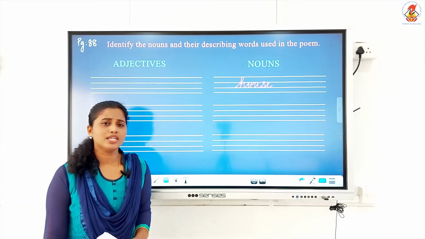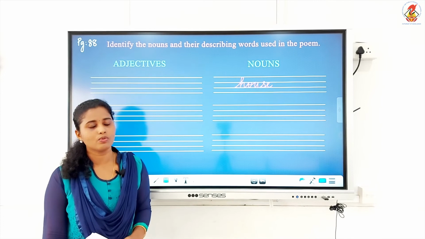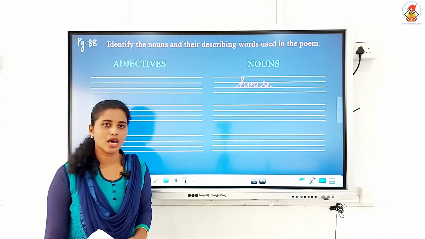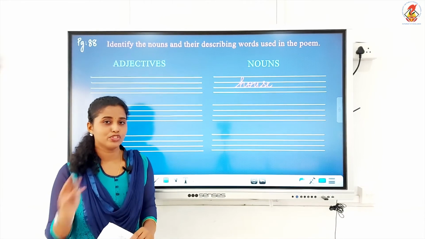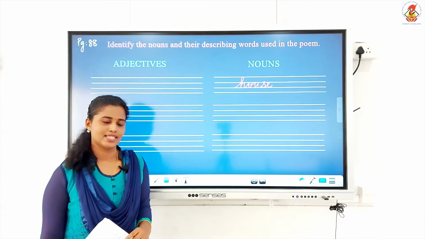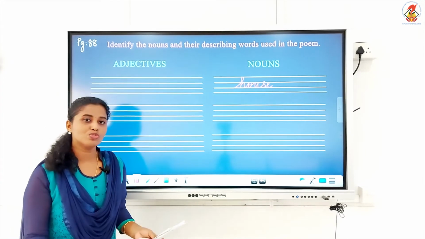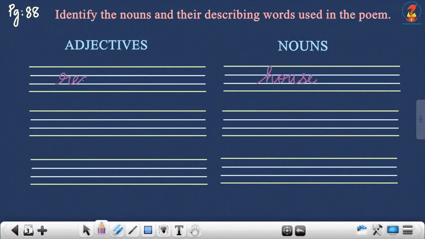So how is the house in the poem described? What is the color or the describing word for the house given in the poem? We have two describing words here. Yes, first one, my house is red. So house is described as red in color.